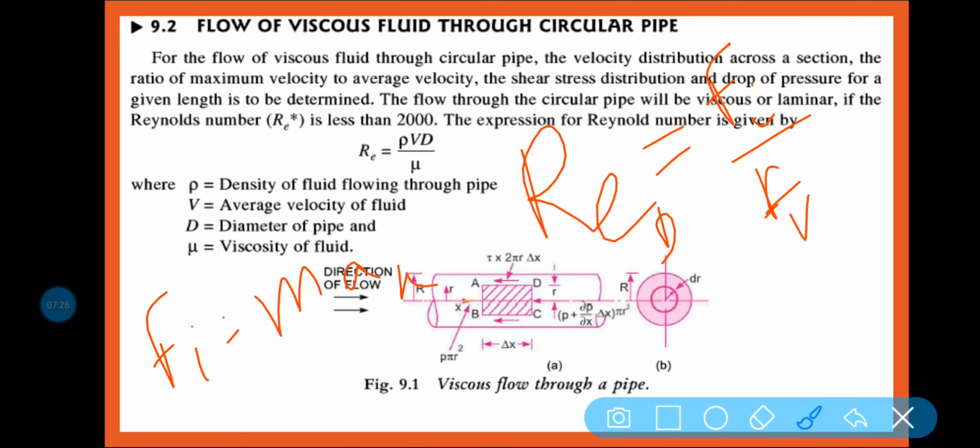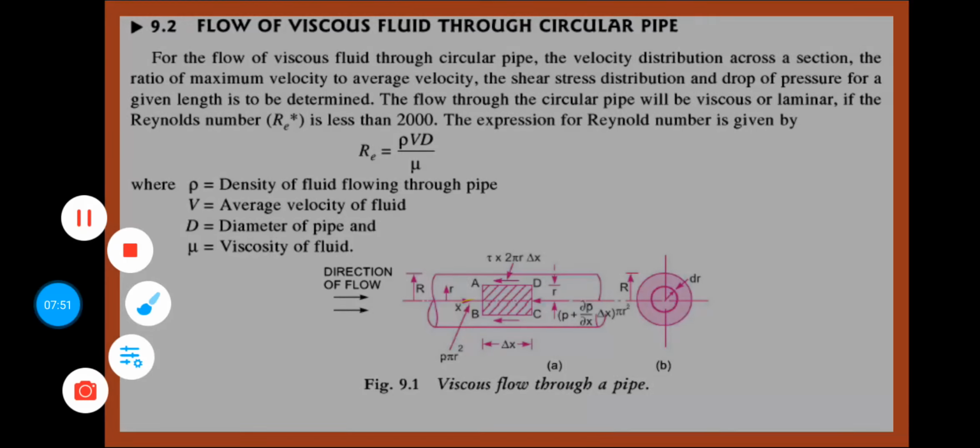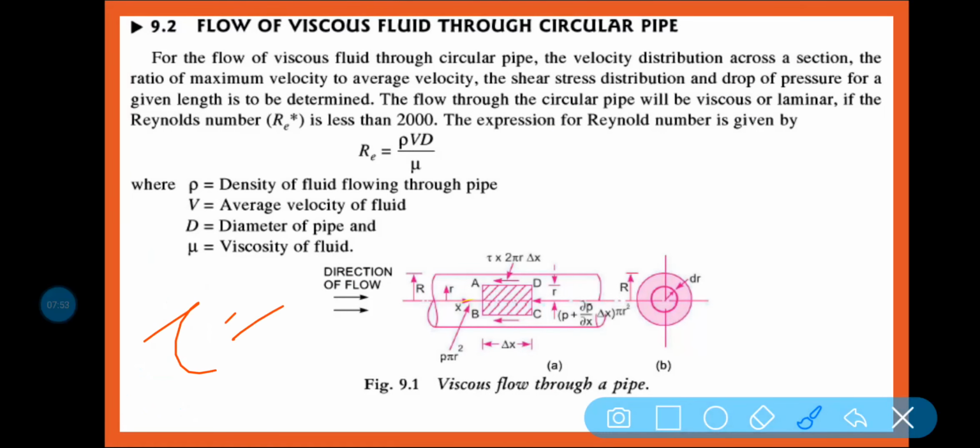So mass into acceleration, mass equal to rho into v, where v is your volume, and acceleration is velocity per unit time. Now, what is viscous force? Viscous force is tau equal to mu into du dy.